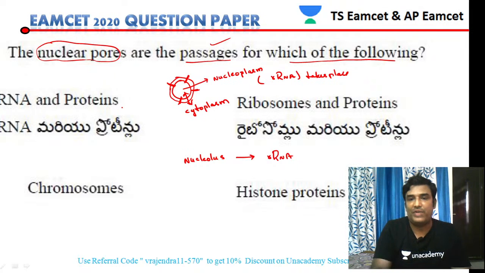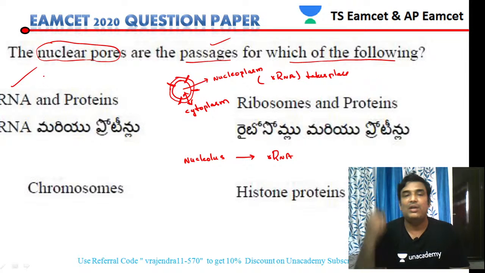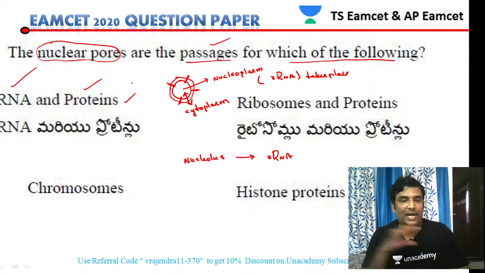So finally, no doubt it is ribosomal RNA. Similarly, some proteins also move from the cytoplasm into the nucleus. So finally, the nucleopores are the passages for the passage of RNA as well as proteins. So option 1 will be our answer. So like that, you have to remember, RNA is passing through the nucleopore.